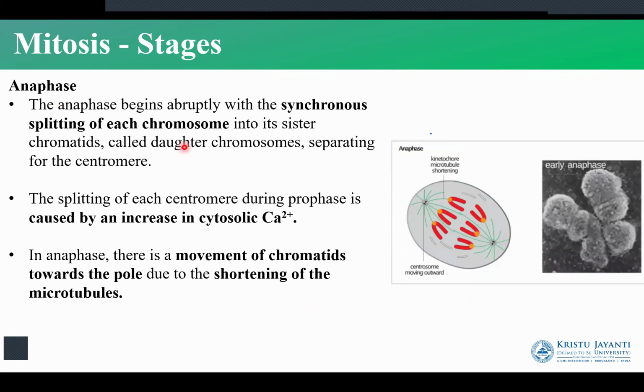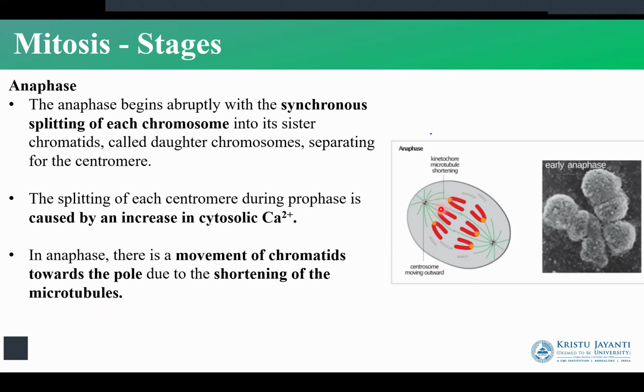Next is the anaphase stage. In the anaphase stage, we are going to have the synchronous splitting of the chromosomes. The chromosomes which are held together by the centromere are now going to be split, and then they start moving towards the poles. The splitting of the centromere happens due to the increase in calcium ions. The daughter chromosomes are the ones that are formed after the splitting, and they're going to move towards the opposite poles.